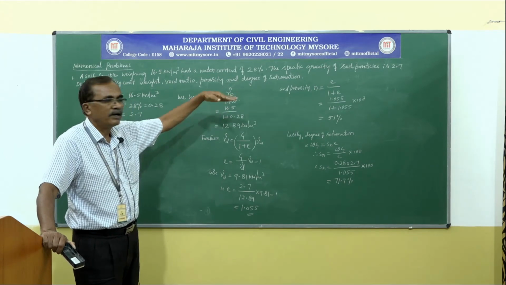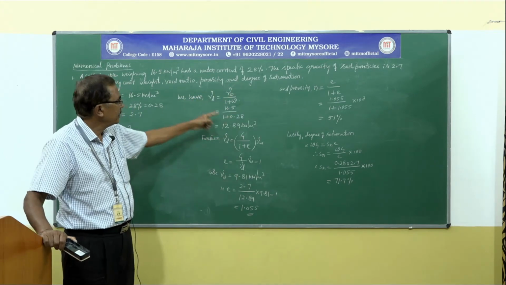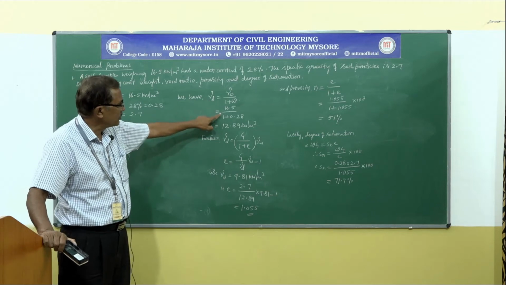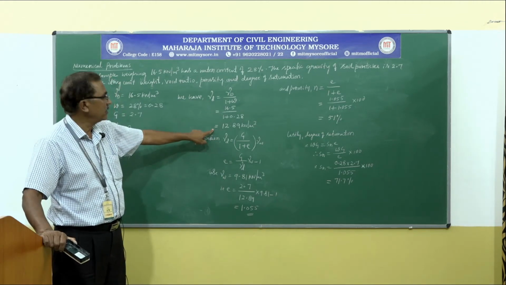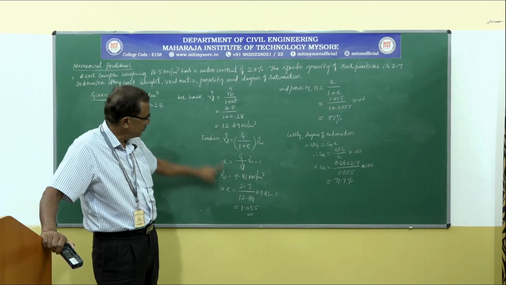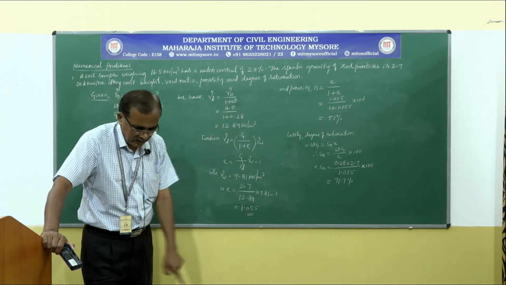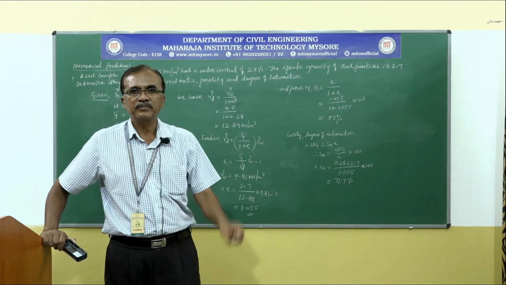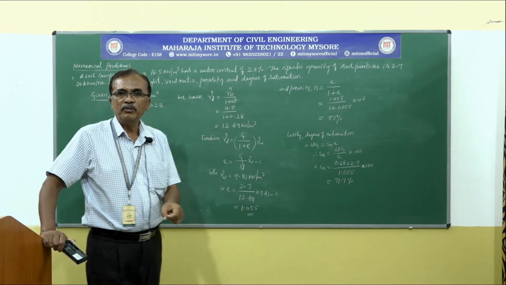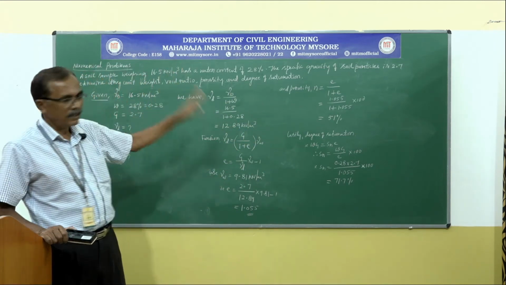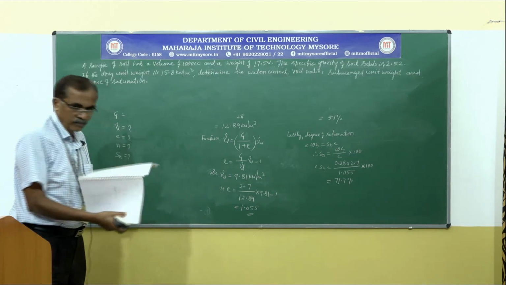We have gamma D or dry unit weight, gamma B. Then after writing the equation, below that you have to substitute the values. Below that you have to write the answer, like that, one by one. Just like it resembles the writing of an algorithm in solving numerical problems in basic geotechnical engineering.